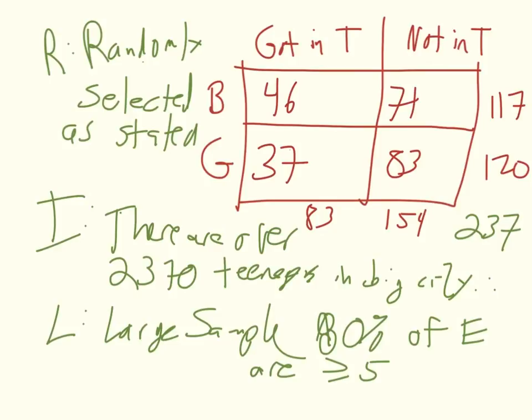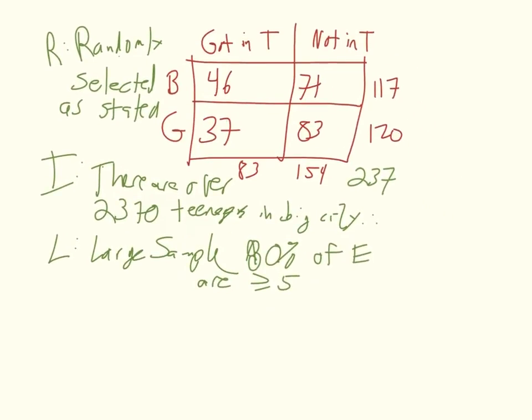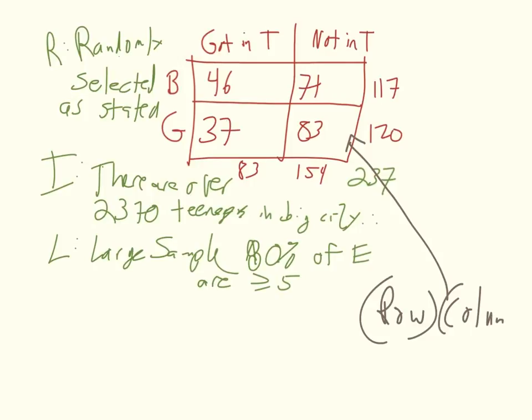So let's do our expected counts. Let's see if we remember. Let's shrink that up just a little bit. My expected count that's going to go right here is found by doing row total times column total divided by total.